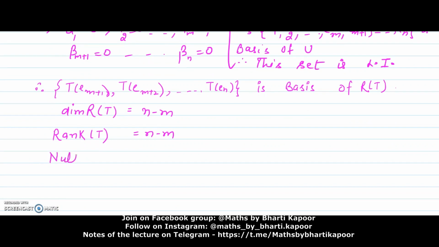So nullity of T plus rank of T is equal to m plus n minus m, which is n. That is what we wanted to prove. Hence we have proved the rank nullity theorem.